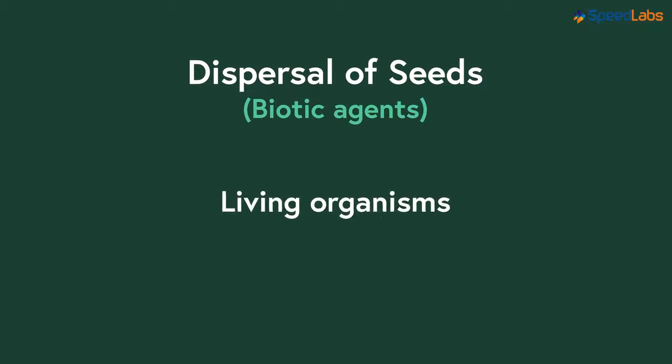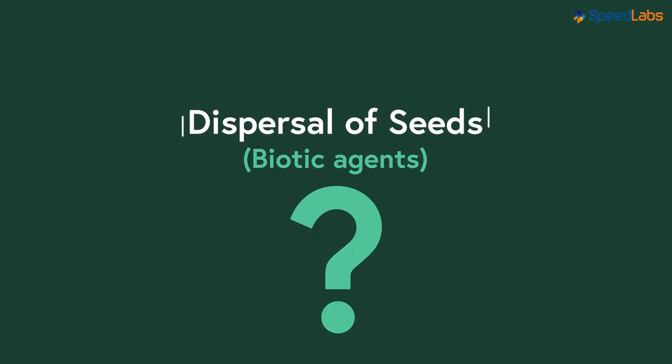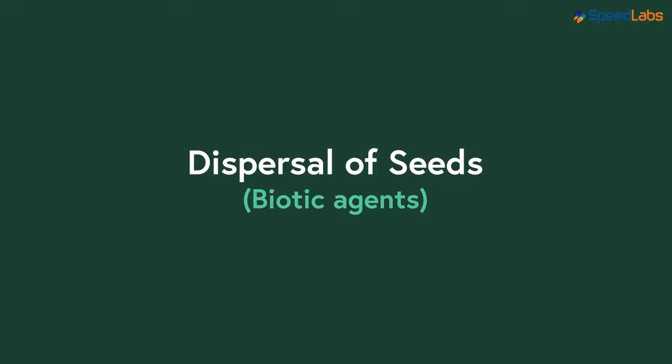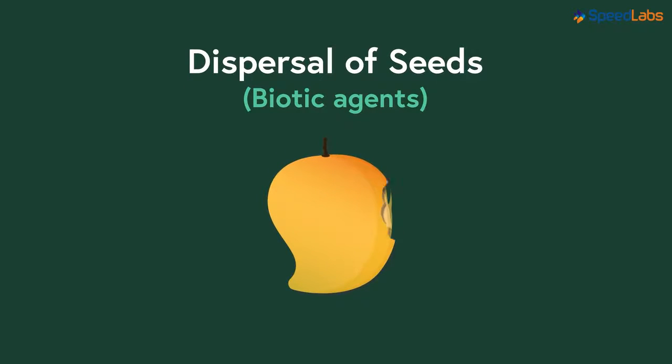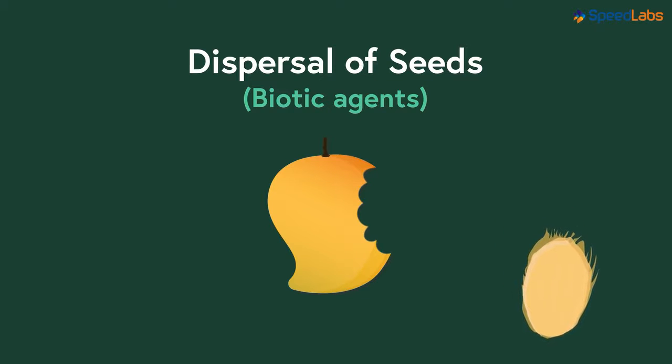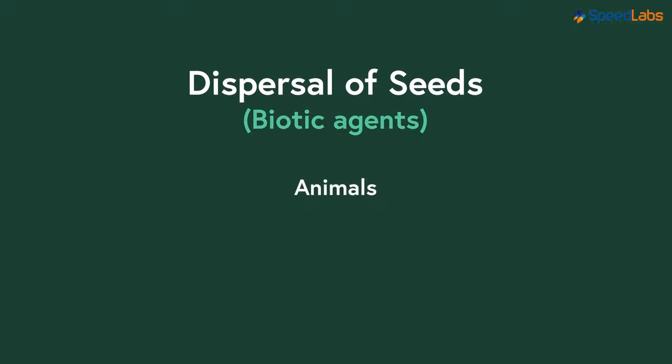Biotic means living organisms. So are animals also responsible for dispersal of seeds? Yes, they are. Tell me one thing. What do we do with the seeds after eating juicy fruits? We generally throw away the seeds, right? Yes, that is how seeds from a plant growing in one area reach a completely different area. Plants are even benefited with the seed dispersal by animals.